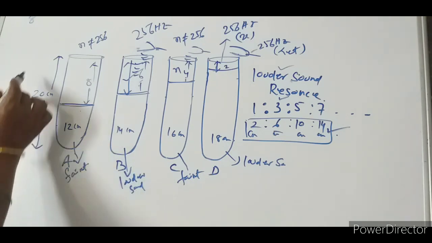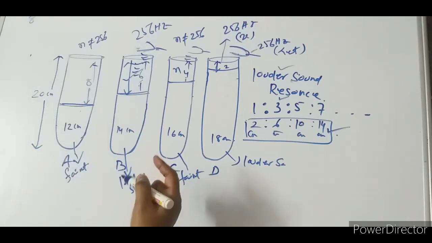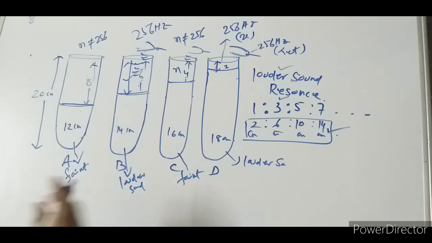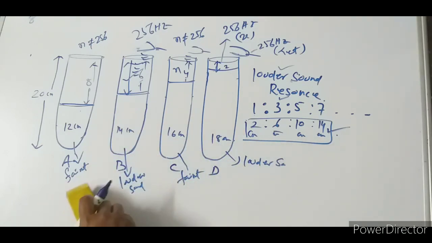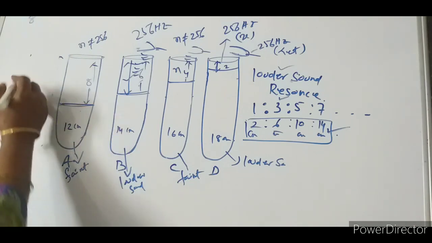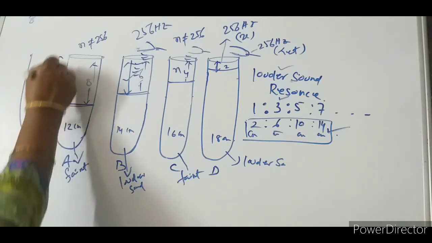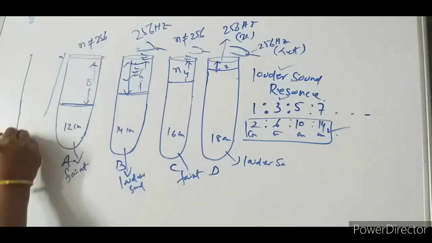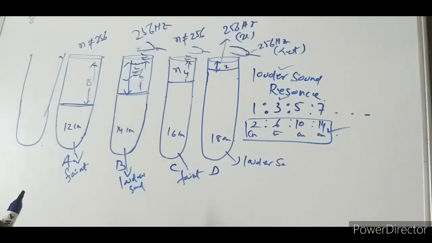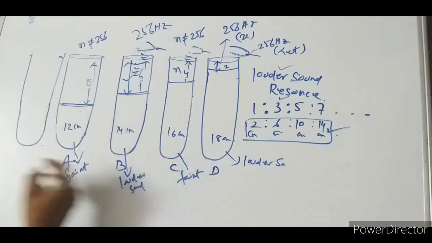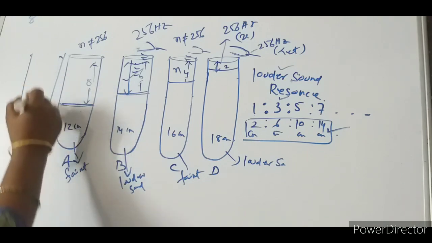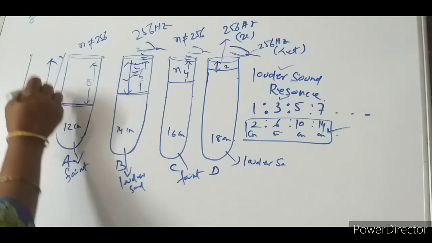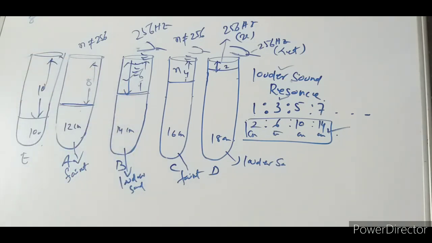If I take another tube here, 20 centimeter, let it be A, B, C, D, and let it be E. In this case, this one will be 10 centimeter, so the length of the air column will also be 10 centimeter.